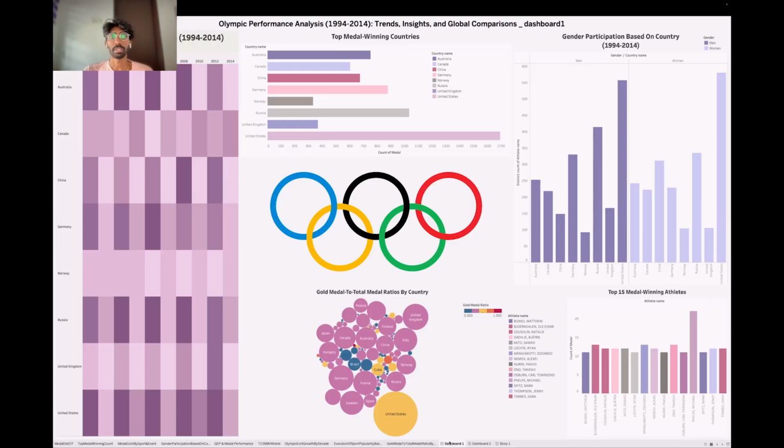And now we're going to take a look at our Olympic performance analysis 1991-2014 trends inside and global comparison dashboard 1. In this dashboard, we have 5 containers, which will tell all about the medal trends inside and the comparison between all the countries.